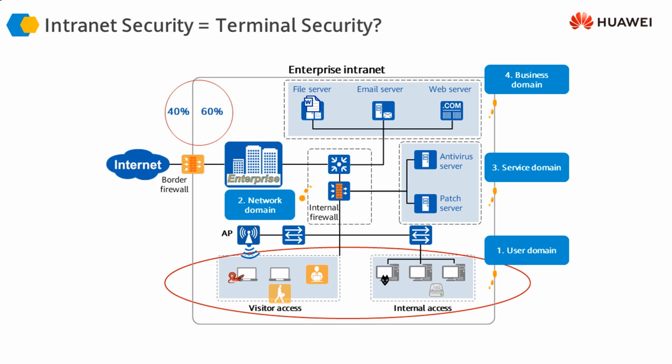So we need to make sure that our business domain remains safe from the users which are accessing our infrastructure from the user domain. This security is implemented by a combination of what we do in the service domain and in the network domain primarily. Of course, we need to implement security directly in the user domain as well as in the business domain. However, the bulk of terminal access security resides within the service domain and the network domain, as we can see in this picture.